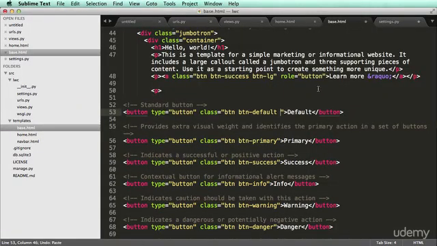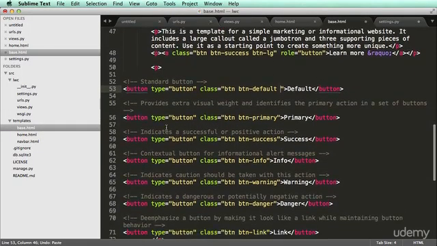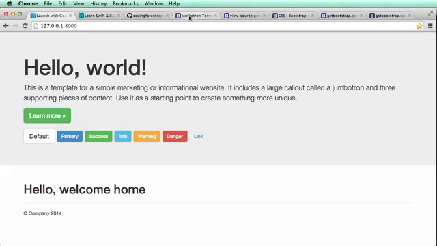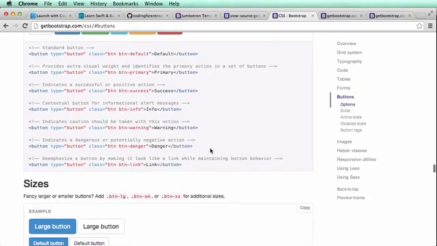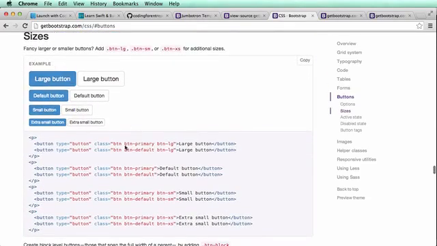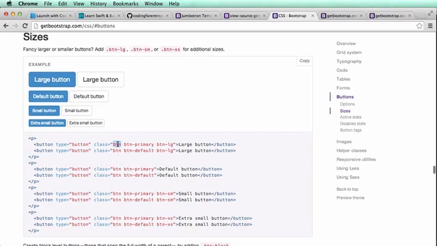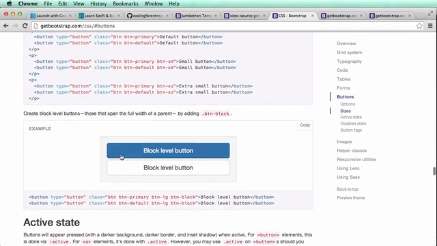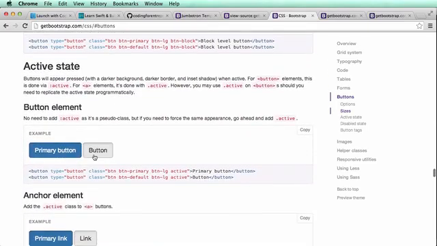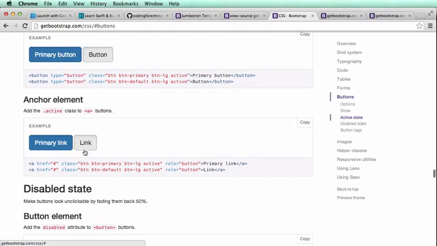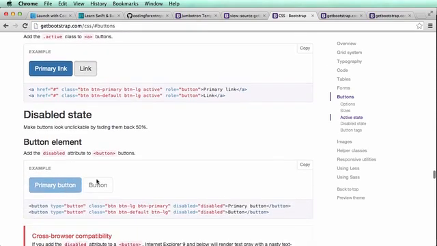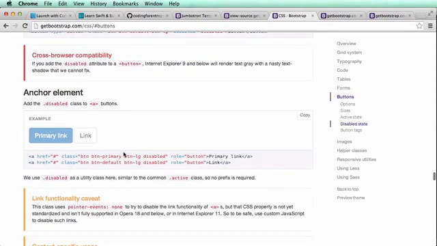That's what that does. All right, so you can play around with that, and that's true for all types of components inside of Bootstrap. Right? They'll give you code, so you can actually play around with it. Here's sizes, right? And you see the colors are there, and BTN is signifying that it's actually a class, so you need to have BTN to make it a button. And then it has some other stuff. So when you press it, when you have it as an anchor active tag, like so it's already pressed, you have it disabled, all types of stuff.